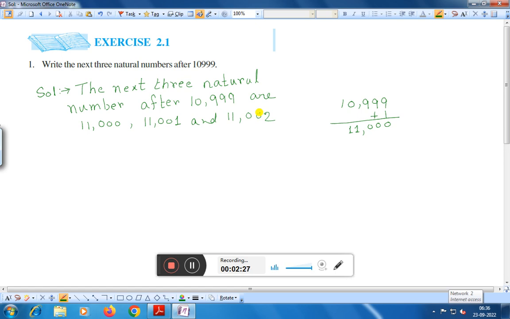That means the next number, if we add 1, we are getting 11,000. Therefore, the next three natural numbers after 10,999 are 11,000, 11,001 and 11,002. This is the solution of question number 1.